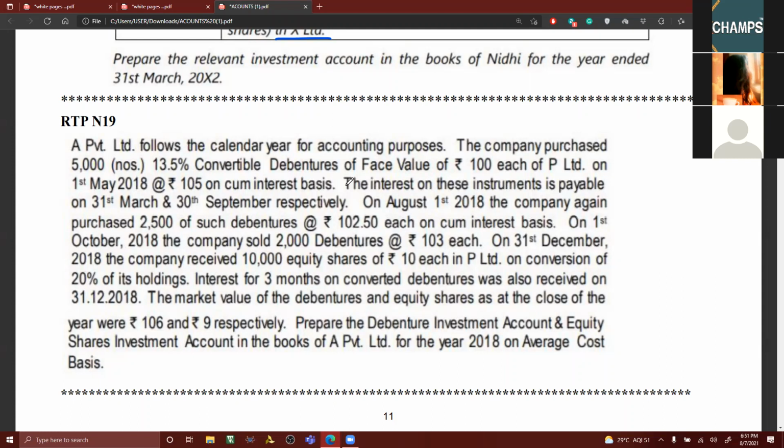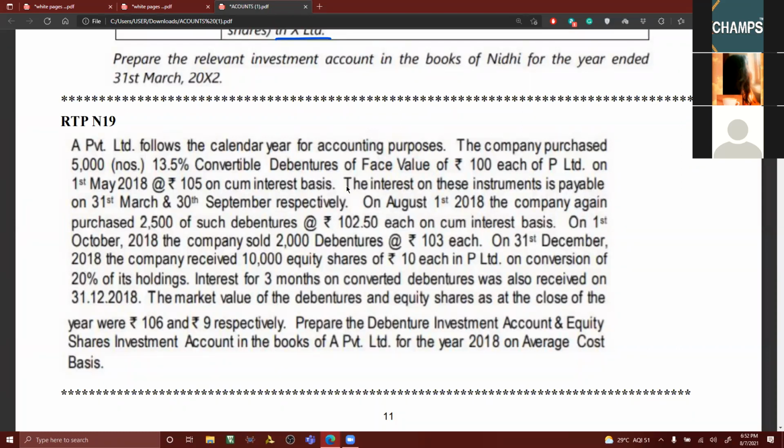So what entry will you be writing when you are converting the debentures into shares? The entry will be debit equity shares in so and so company account, credit investment in debentures account. It means an investment account is to be created the way we used to write "by bank". In place of "by bank", you'll be writing equity shares.